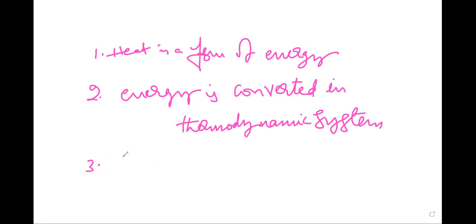Now we will discuss some of the applications of the first law of thermodynamics. The first one is the isothermal process.